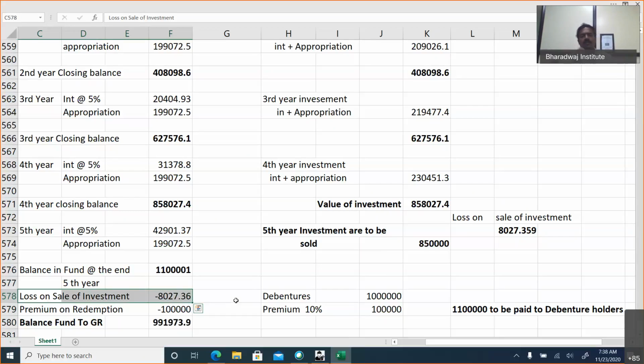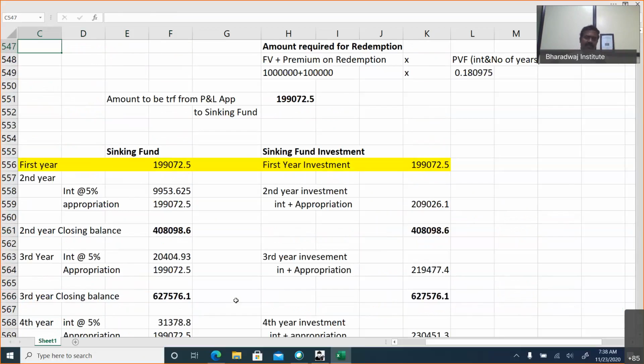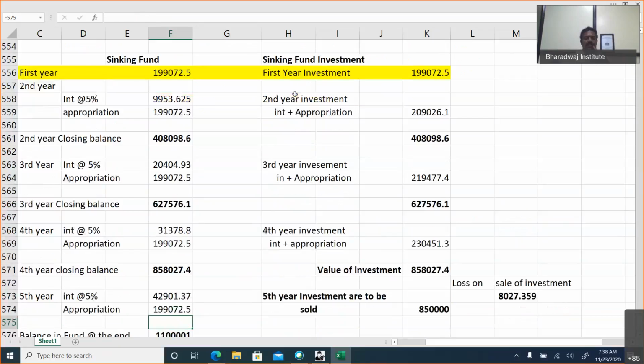Now, sir, how will this question be tested in the exam? They can ask you anything, whatever we worked out. For example, question number 1 will be, what is the annual appropriation? Then they can ask you what is the interest for the first year, or second year, or third year, or fourth year. Or they can ask you what is the closing balance in fund or investment.